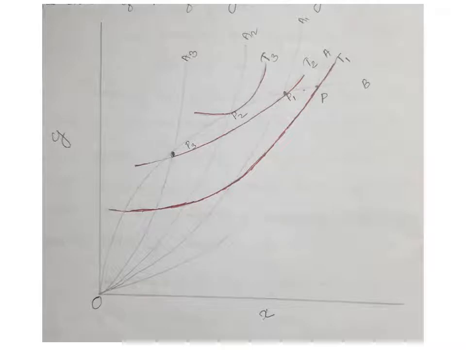We can explain this optimum tariff with the help of a diagram.